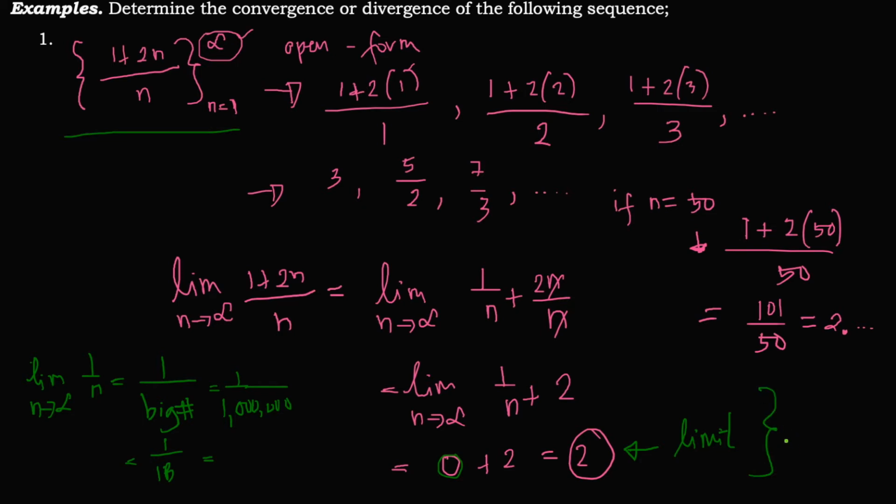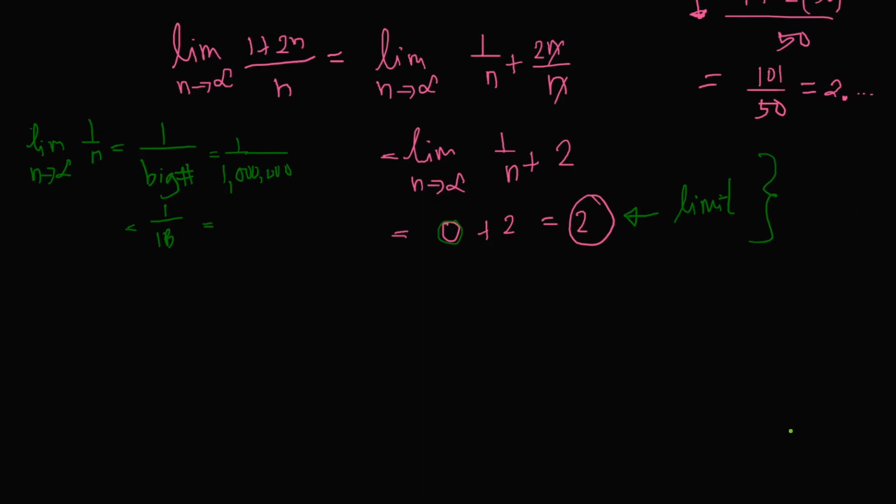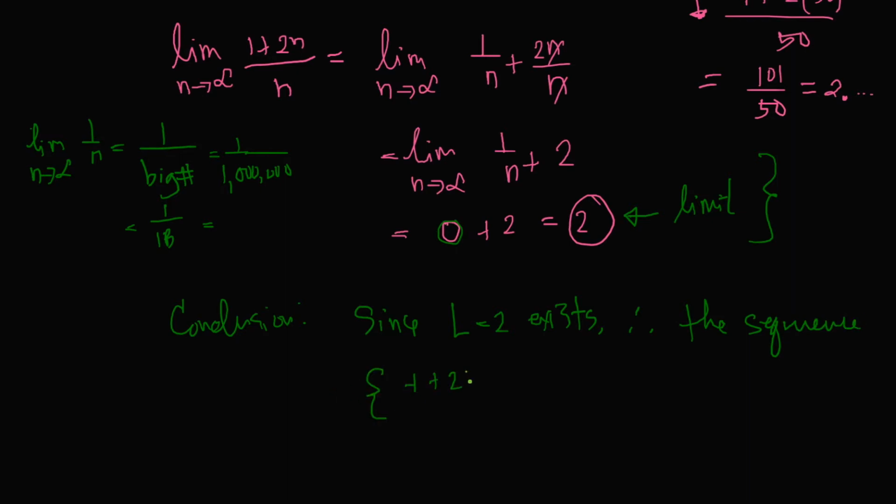Since the limit exists, we can now have our conclusion. So I will write here the conclusion. Since the limit, which is equal to 2, exists, therefore the given sequence, 1 plus 2n over n, is convergent.